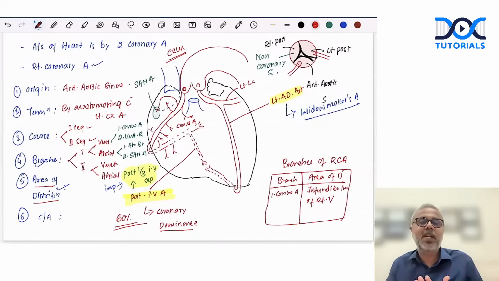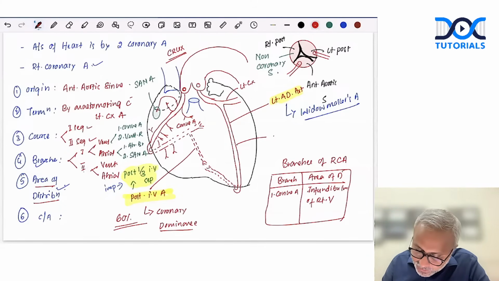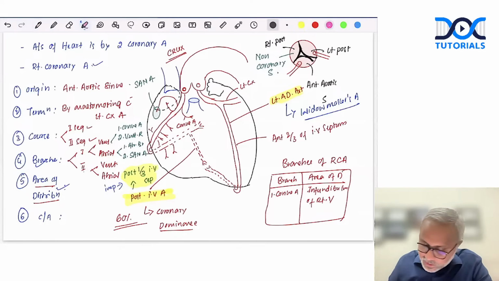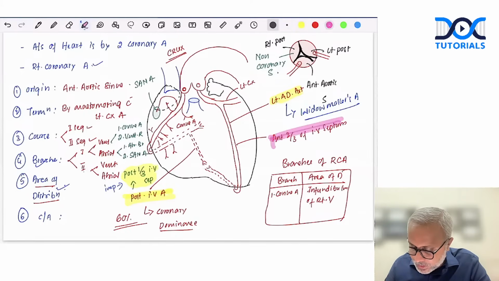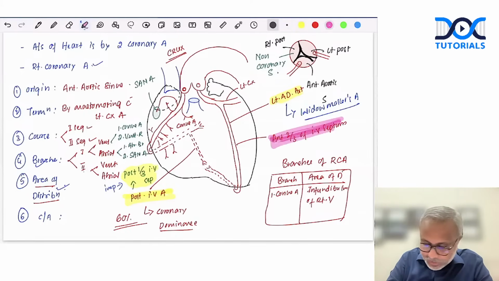Now, this also supplies the posterior part of the right and left ventricle, but this artery mainly supplies the anterior 2/3 of the interventricular septum. Okay. Now, because of this, we refer to this as a very important artery, right?